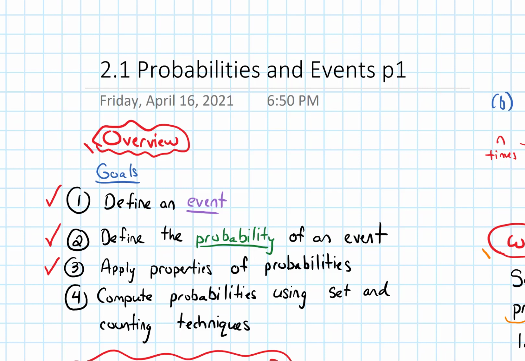All right, so in terms of our goals for this section, we finished our last goal, which is we've worked out some examples in which we've computed probabilities using both set and counting techniques. So in our next section, we're going to continue talking about probabilities, but we'll look at situations where we need to use permutations or combinations or different counting techniques to work out the number of outcomes.